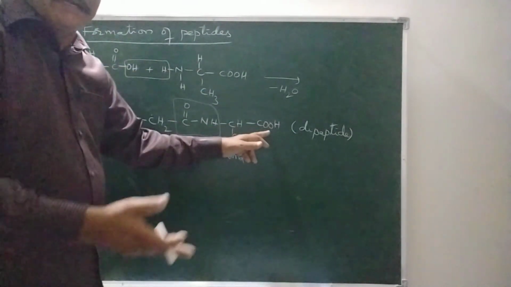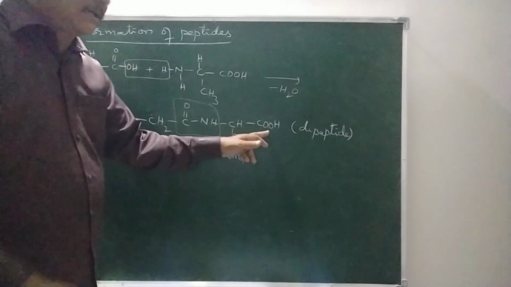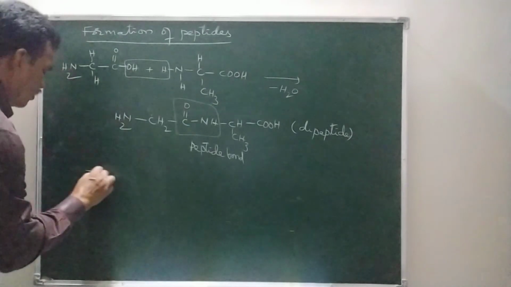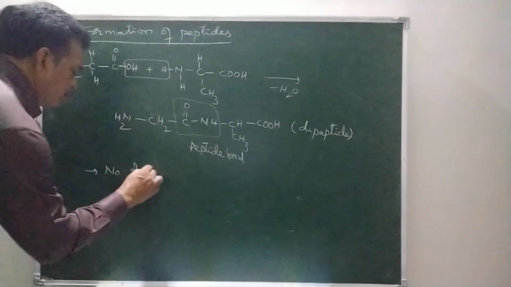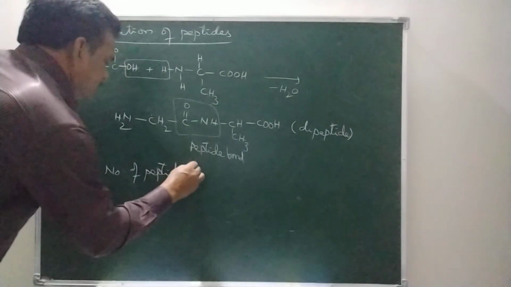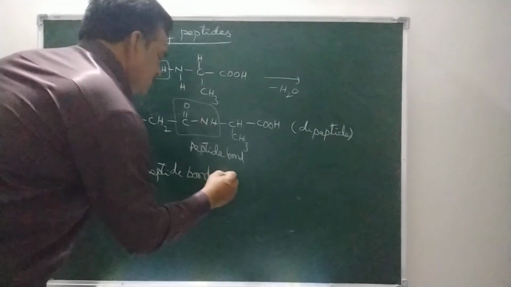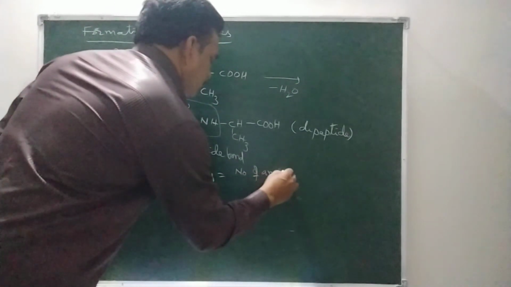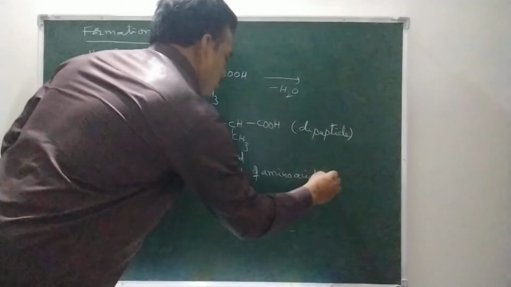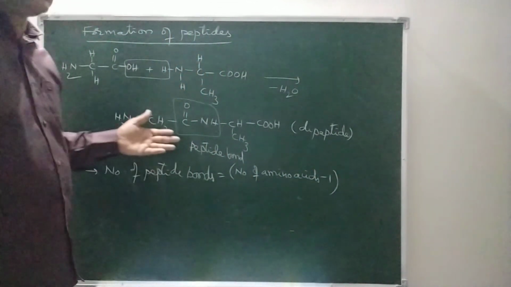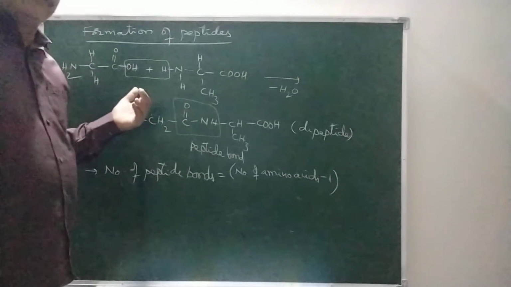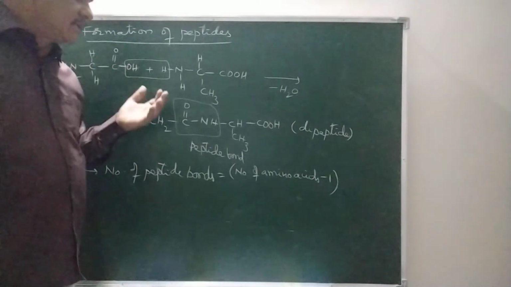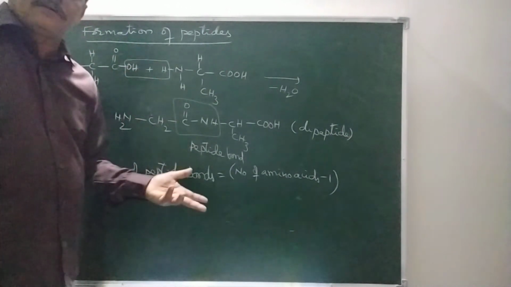Number of peptide bonds is equal to number of amino acids minus 1. So say for example 100 amino acids undergo condensation. How many peptide bonds are present in that peptide? 99, like that.